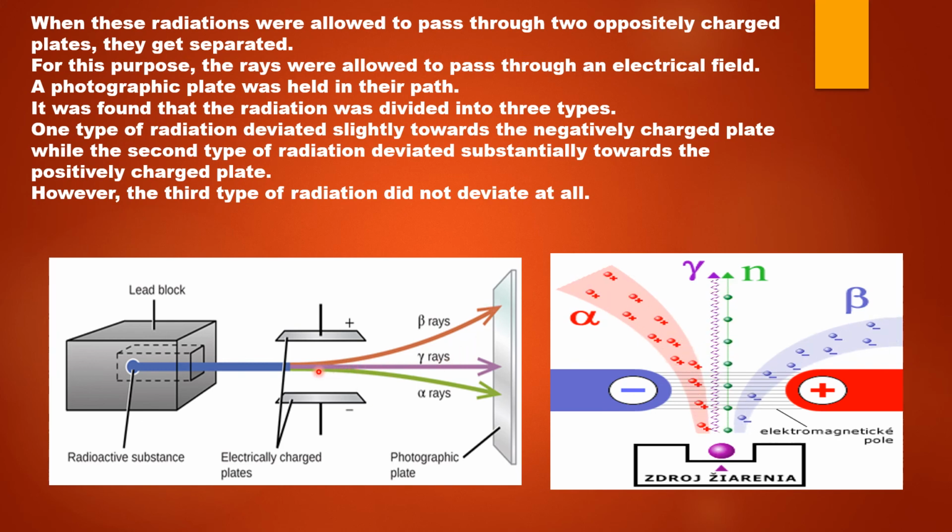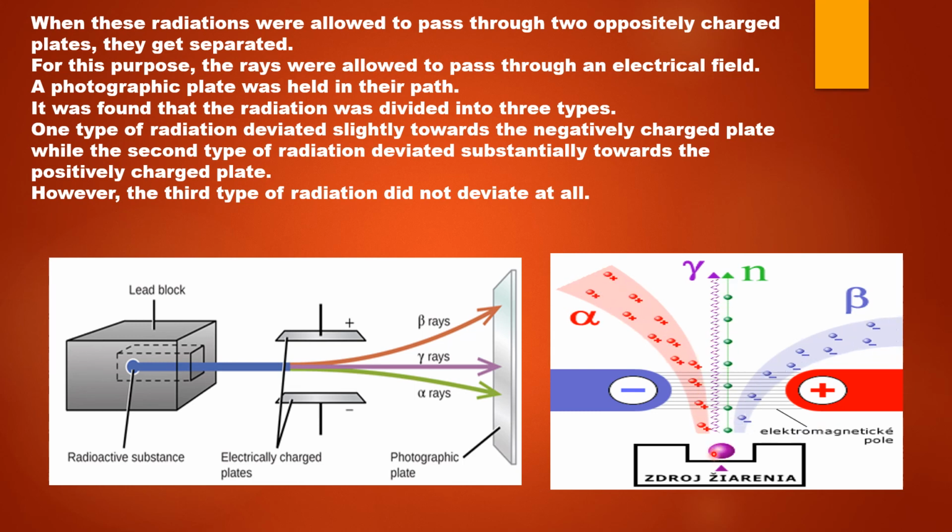However, there was a type of radiation which did not deviate at all towards any of the plates, and these radiations which did not deviate at all in the electric field were called gamma radiations. So here you can see the actual picture of what happens when the radiations from a radioactive substance are passed through an electric field.